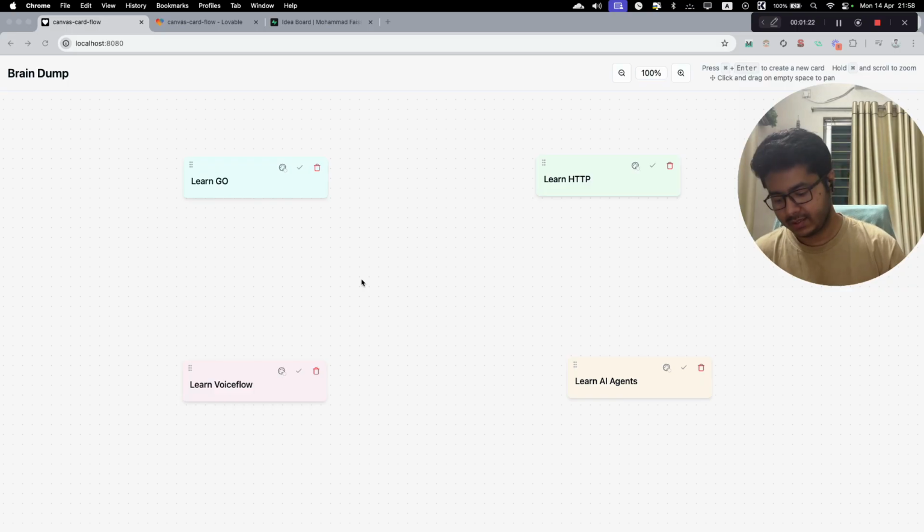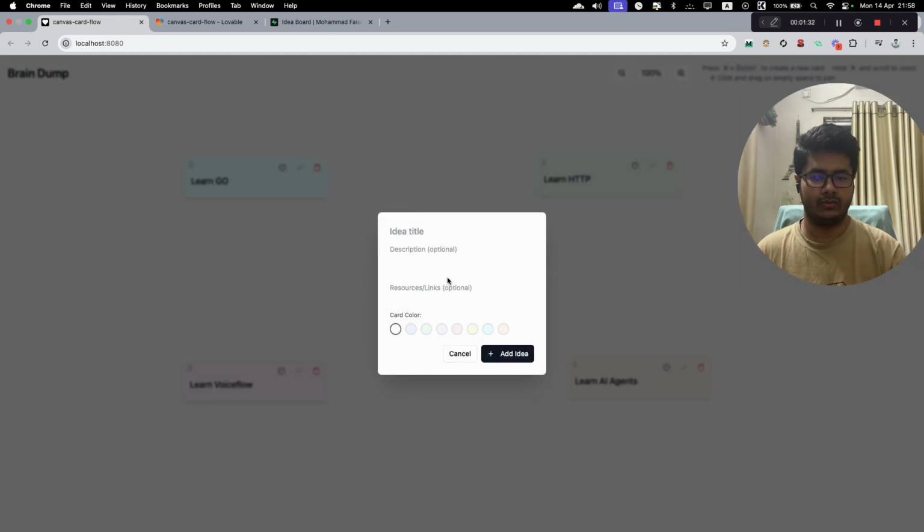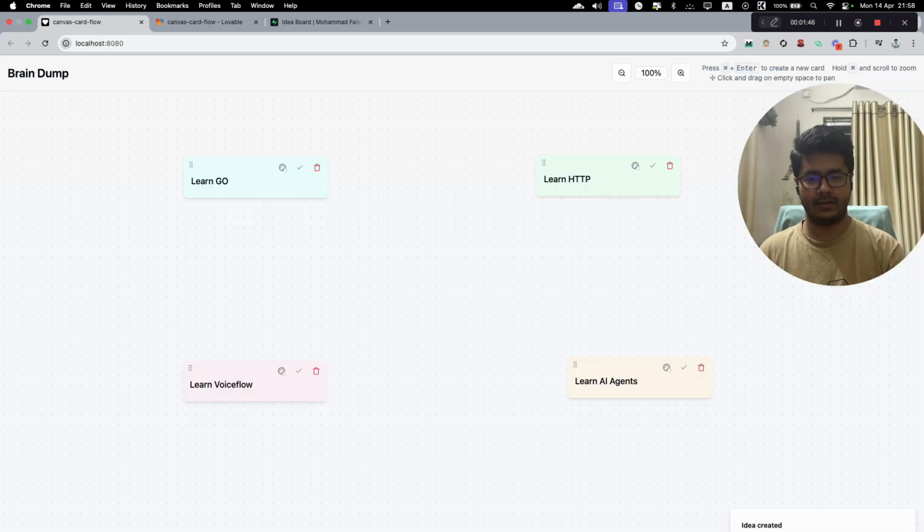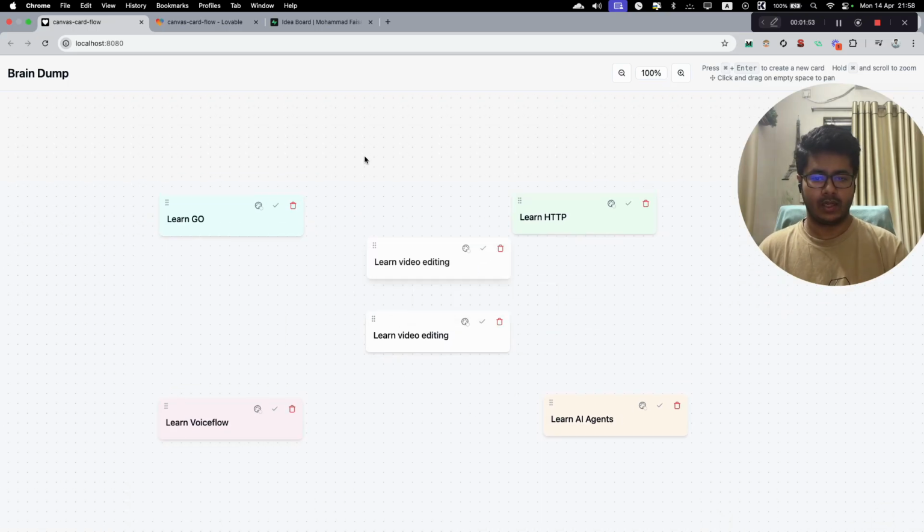So the main feature is I wanted to create the tasks really easily. So let's say I have an idea, I just come here, eventually it will be deployed, and if I click command enter, it will create a new modal, and I just write down whatever I want. So let's say I want to learn video editing, right? I actually don't want to learn video editing, but let's say I want to, and all I can do is again hit enter, and it's saved, right? As I entered twice, it created two items.